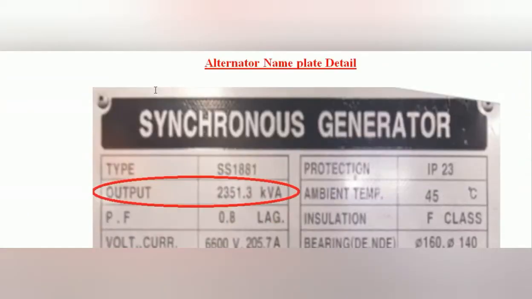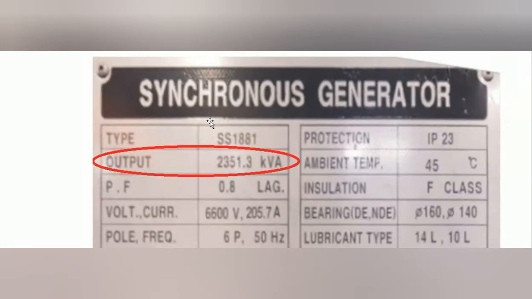And I have taken another nameplate detail, of an alternator, that is, a synchronous generator. Its output rating is normally represented by kVA. The motor is represented by kilowatt or horsepower. The generator and transformer, both of them have their power rating represented by kVA, kilovolt ampere. What is the main reason behind that particular kVA?